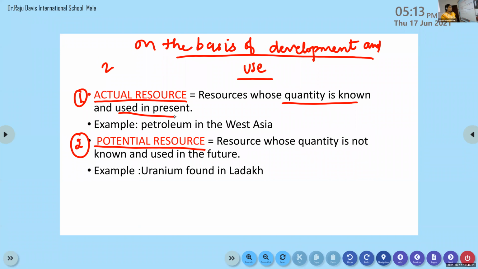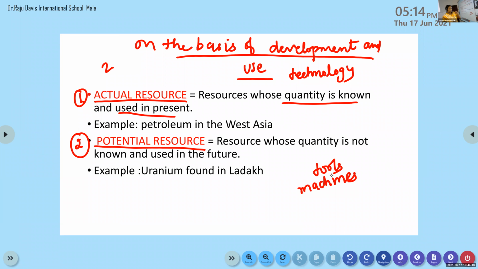We have the technology to extract these resources. What is the meaning of extract? To take, or to fetch, or to utilize. So we have different technology to extract that resource. Technology in the sense we have tools, we have machines, we have scientific knowledge, or we have the awareness of the science.